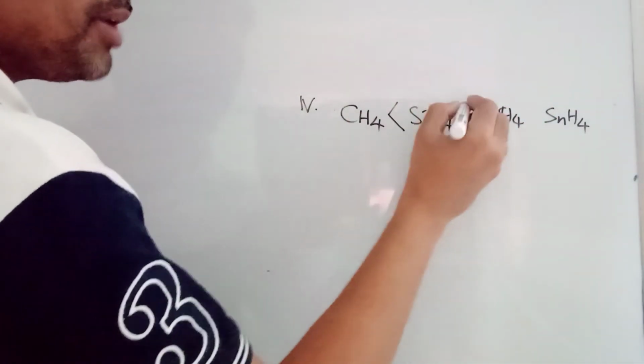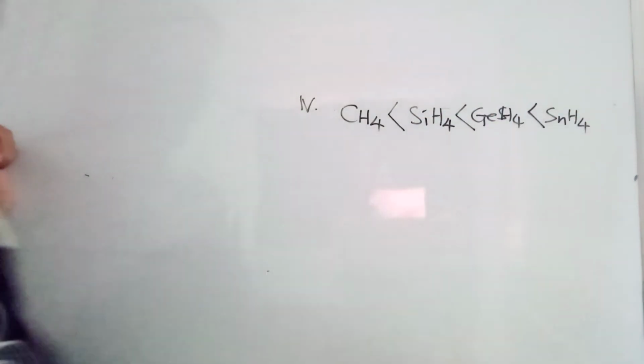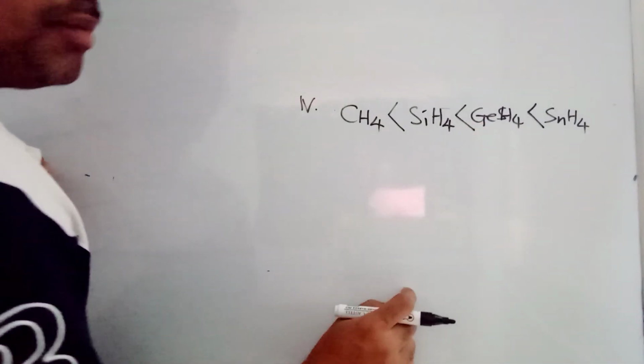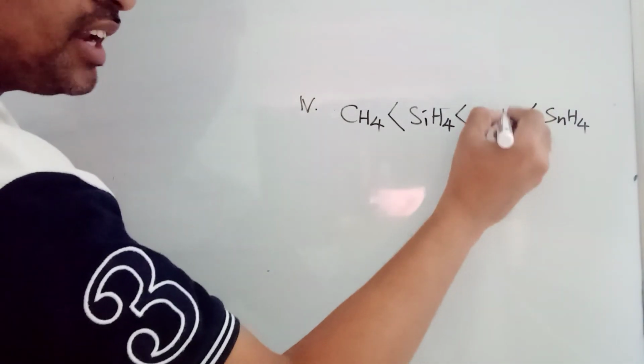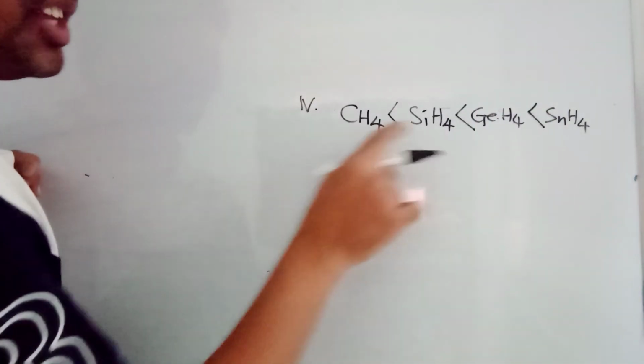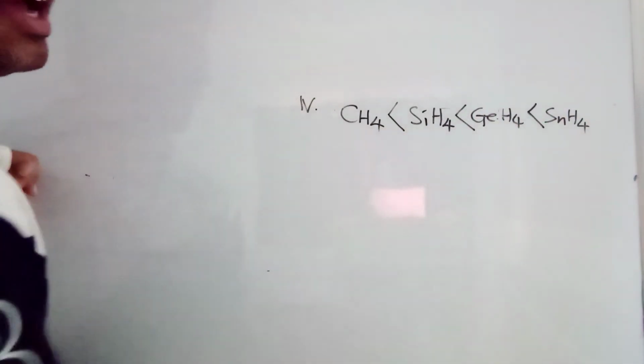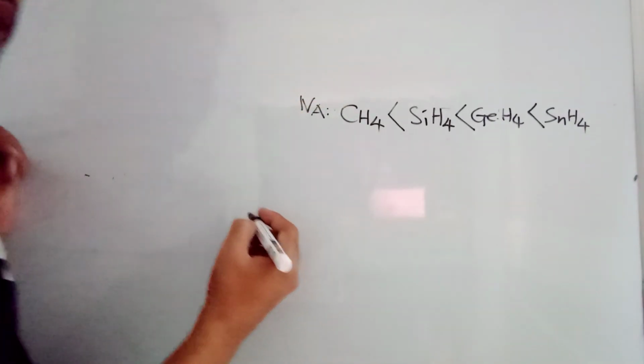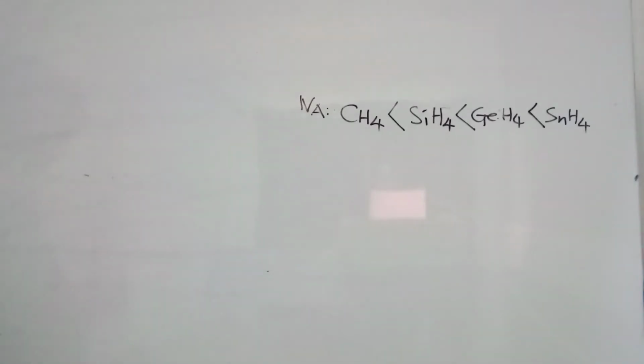As the molecular mass increases, boiling points will increase. So boiling point of tin hydride is more than germanium hydride, is more than silicon hydride, more than methane. Silanes, germanes, and stannanes. This is about 4th A group. You can expect similar things in the remaining groups.